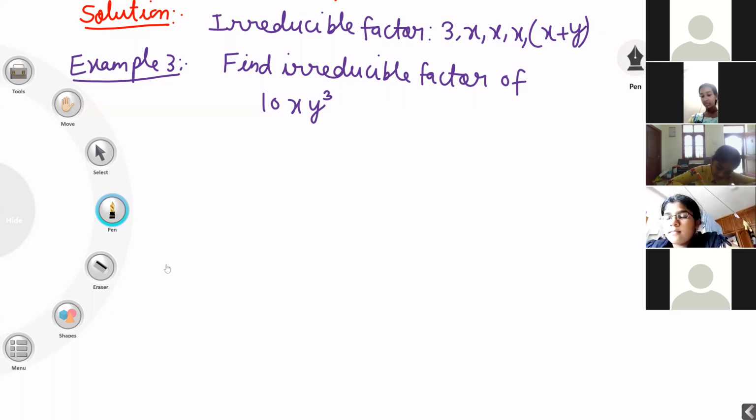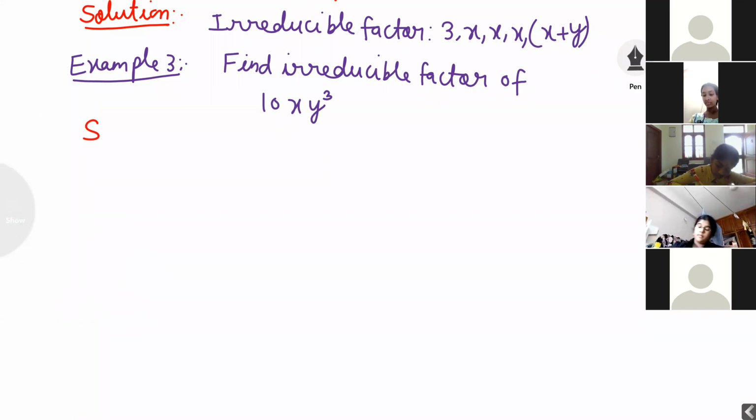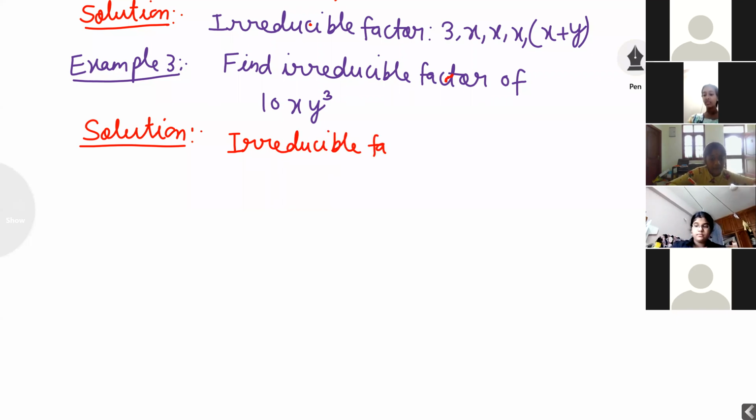Irreducible factor is equal to 2, 5, x, y. How many times are there? 3 times. I hope students, you got how to find the irreducible factor.